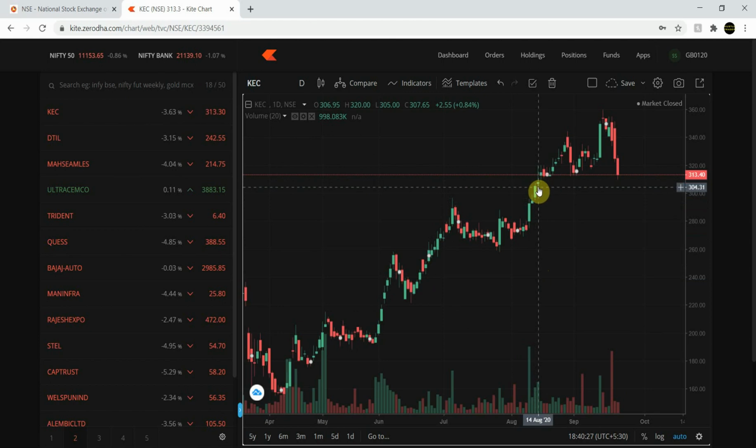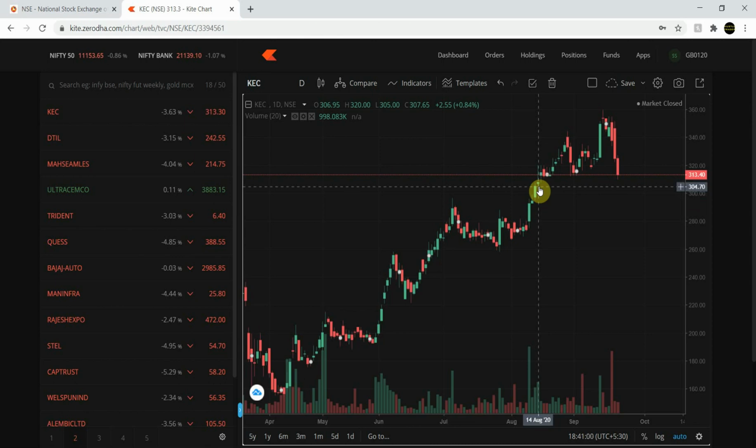Again, I have opened KEC's chart of 1 day time frame. You can easily change the time frame from here. You can see the time frame is 1 day. So from 14 August, I have to check what the price pattern was after 14 of August, the date at which the promoters started to make a long position in the stock.